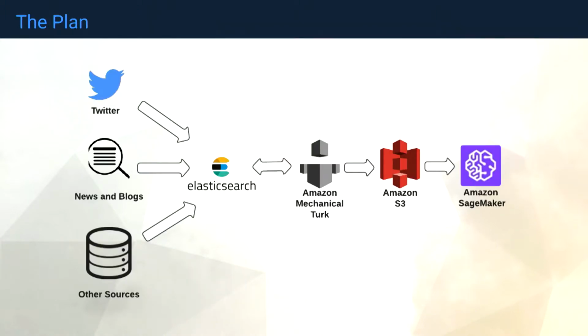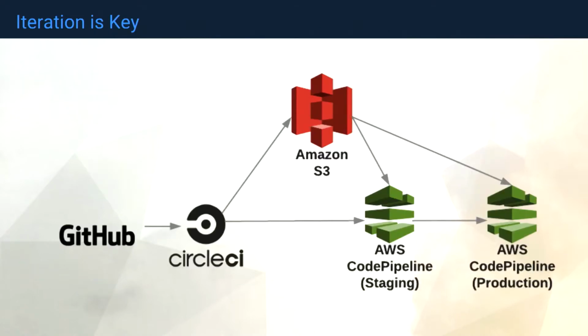So this is the high-level solution that we're going to be walking through, essentially starting with Elasticsearch and starting with labeling and going to Amazon SageMaker. We'll be jumping into each of these technologies a little bit more in depth in case you're not all that familiar with it. So throughout this whole process, essentially, we like to take small steps so we can get things out there very quickly and continuously improve.